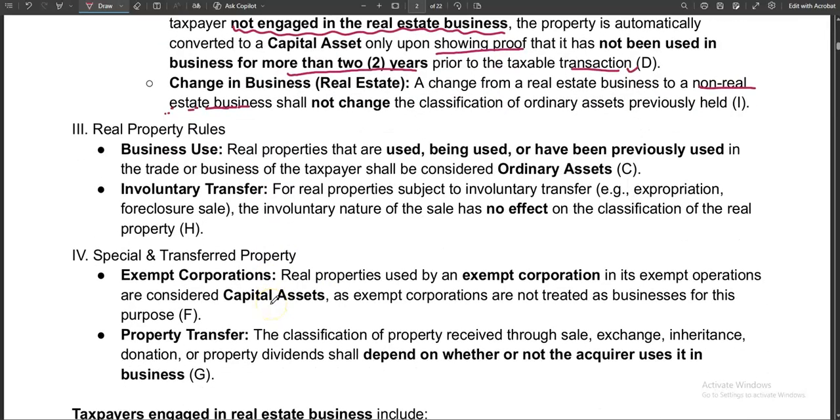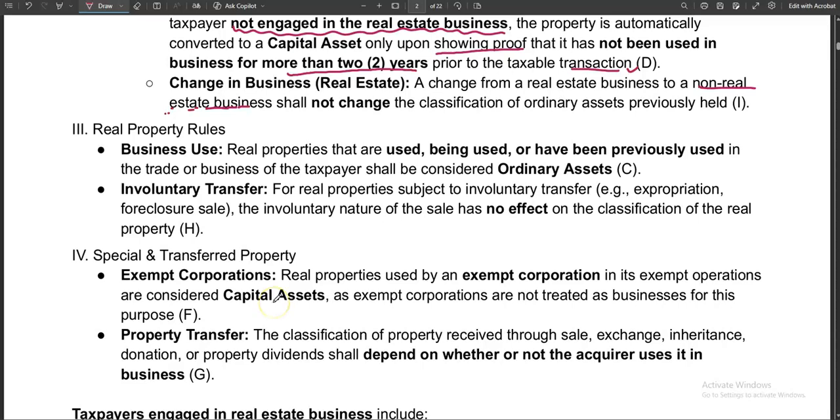Number four is the special and transferred property. In case of real properties used by exempt corporations, those real properties are considered capital assets. The reason is that yung exempt corporations are not treated as businesses. So therefore, those assets that they are using are treated also as not used in business. Therefore, they are not ordinary.